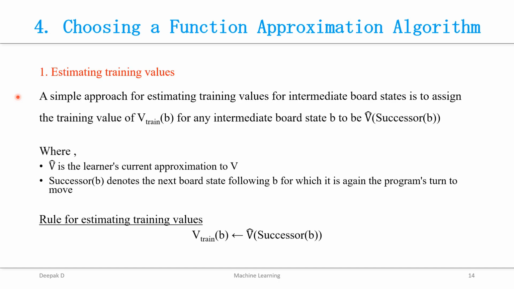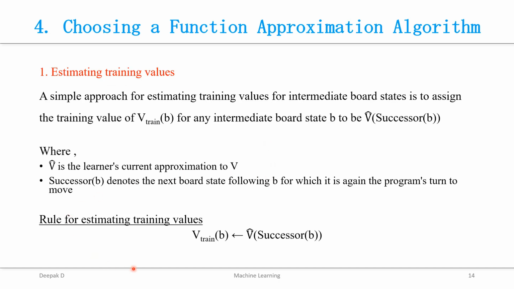So here you can see the rule for estimating the training values, V train of B, where the value is assigned as V cap of successor of B. This is how we estimate the training value for any intermediary board state.